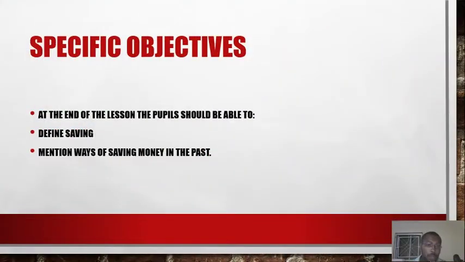Now, we want to look at the specific objectives. At the end of the lesson, the pupils should be able to, one, define savings. You should be able to define savings. Then, two, mention ways of saving money in the past. So you should be able to mention ways that your grandparents, or maybe your great-grandparents, were saving money in the past.